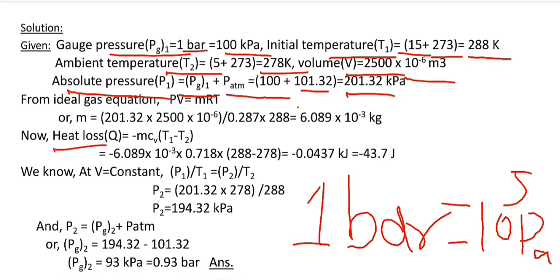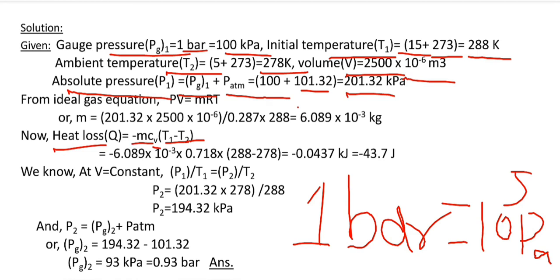Our main aim is to calculate the heat loss, and we know the formula of heat loss is equal to m c delta T. Here the temperature difference is known, and the specific heat at constant volume is 0.718 kilojoule per kg Kelvin, but the mass is unknown.